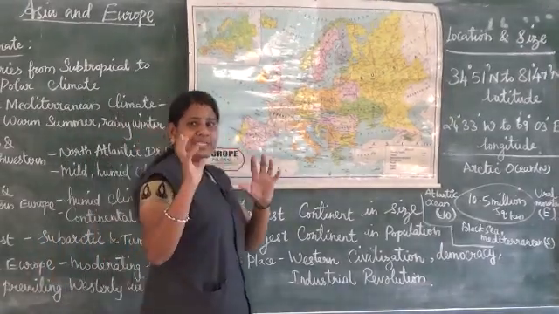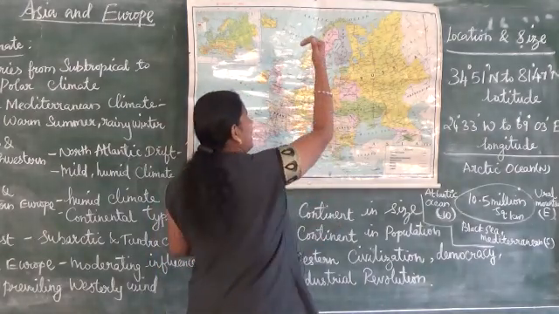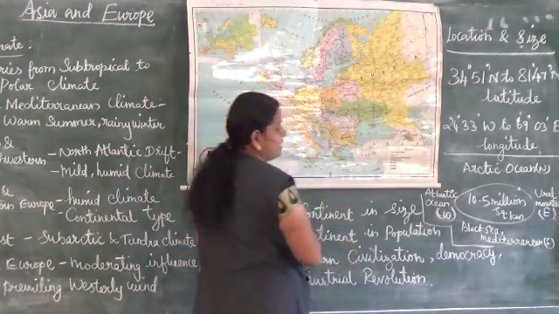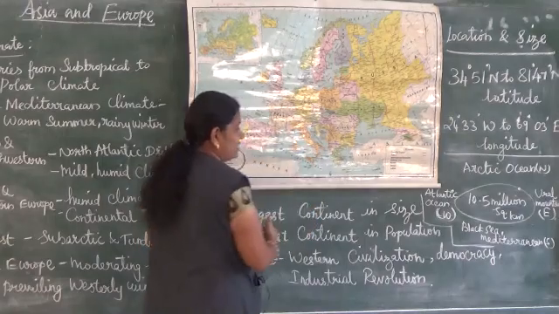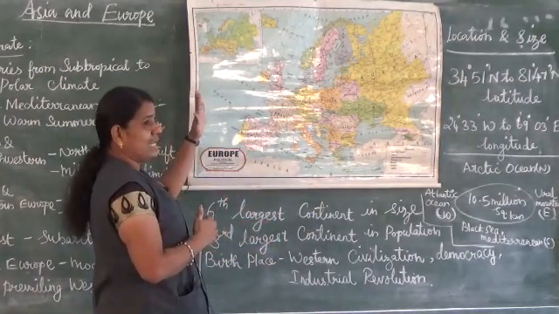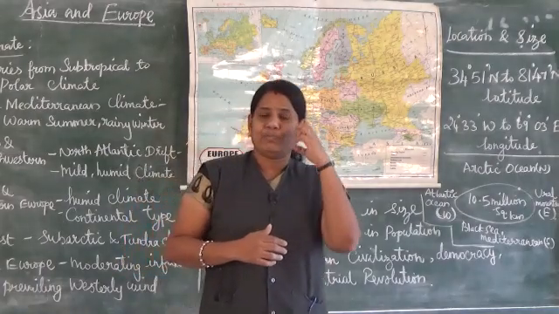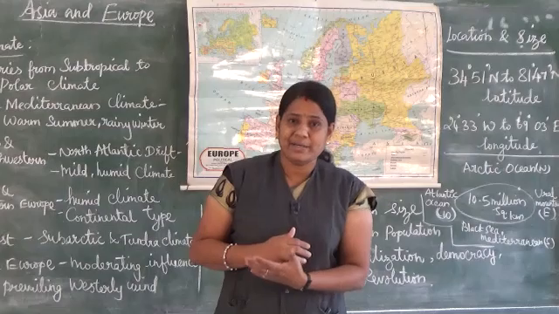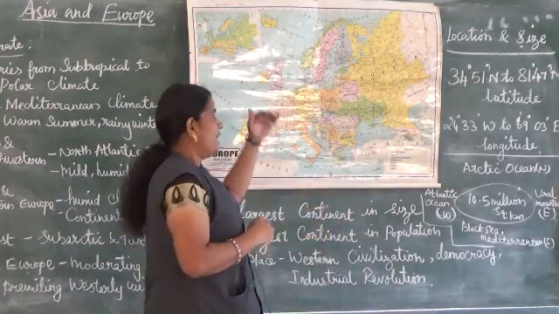Can you guess anything from this location? North side Arctic Ocean, east side Ural Mountains, south side Black Sea and Mediterranean Sea, and west side Atlantic Ocean. Immediately we can guess which place is covered by three sides of water. That's called a peninsula.